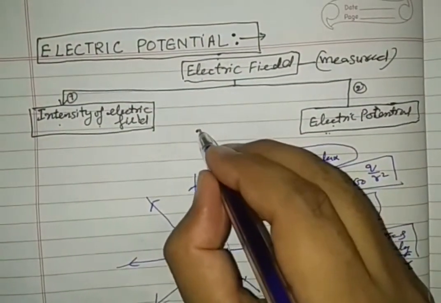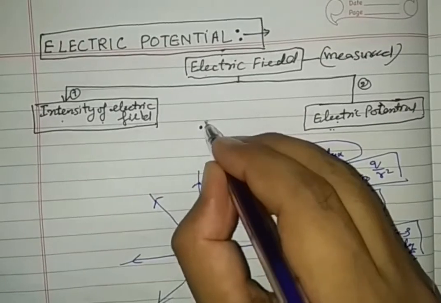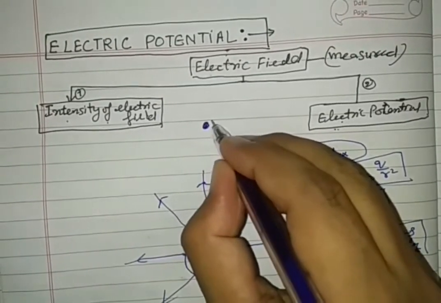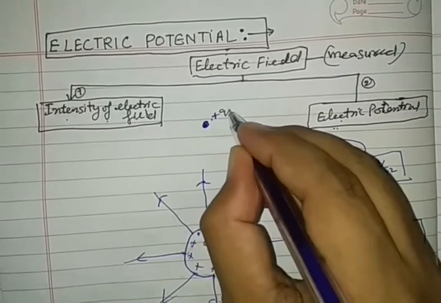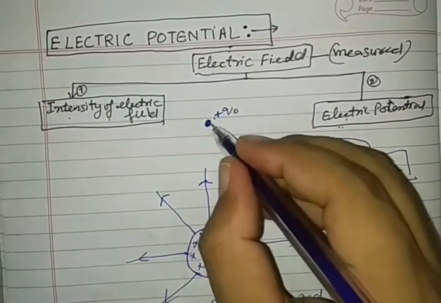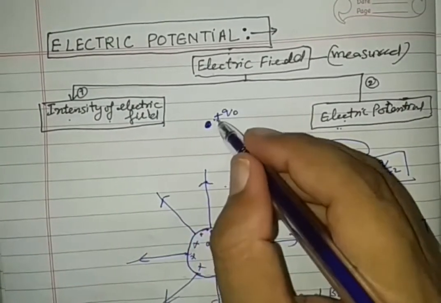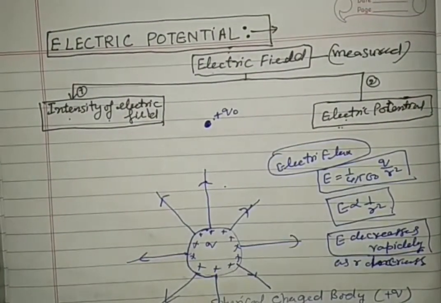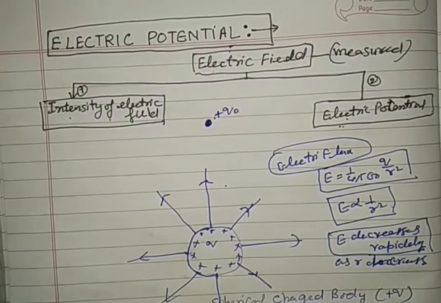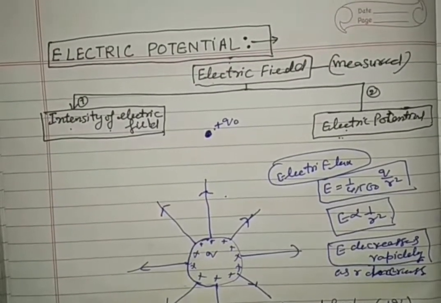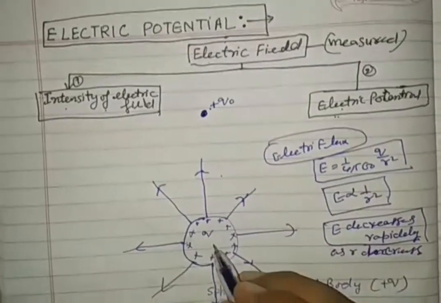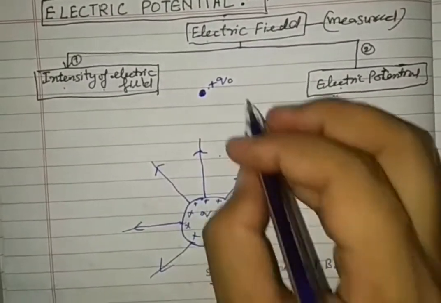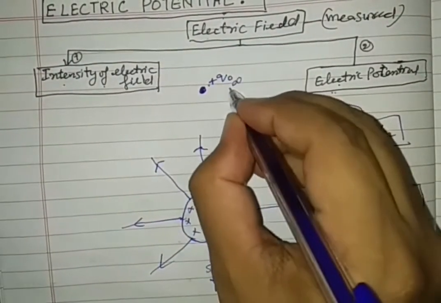But if we keep a test charge here, plus Q0, see my point very carefully, in such a way that it does not get any force of repulsion, experiences no force of repulsion, then this distance from here is said to be infinite.